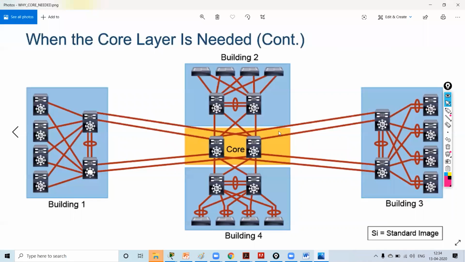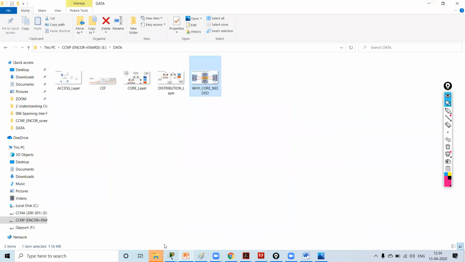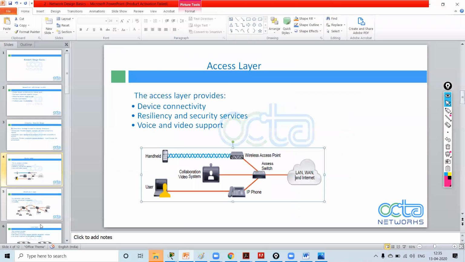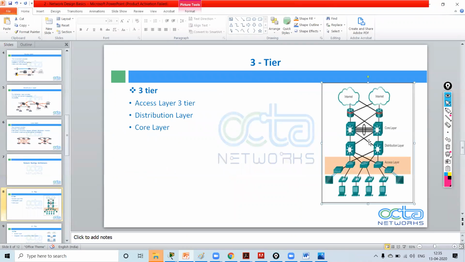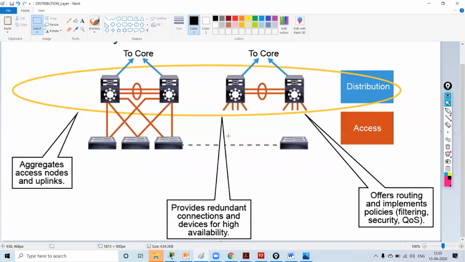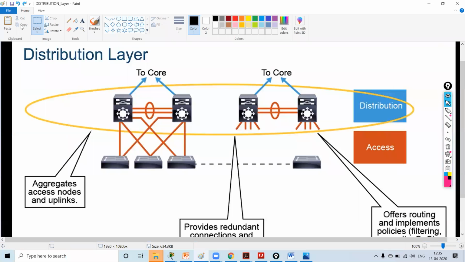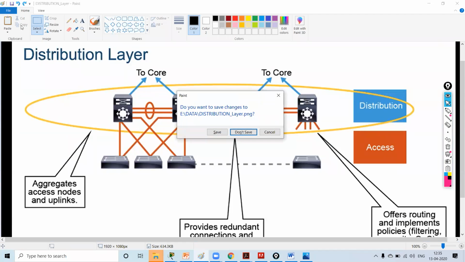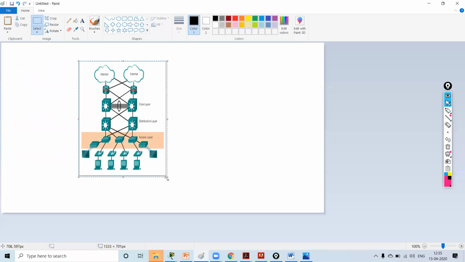This is a complex design, I can say. Let me check if I'm having any simple design. So this is a simple design of a hierarchical model.